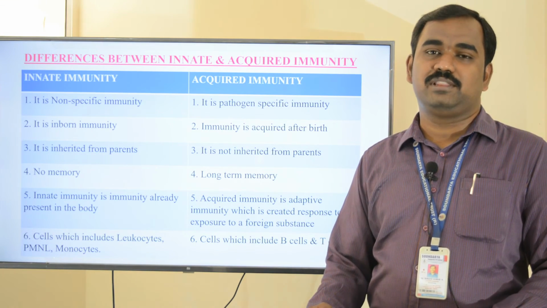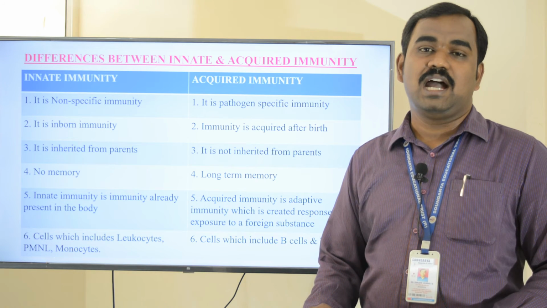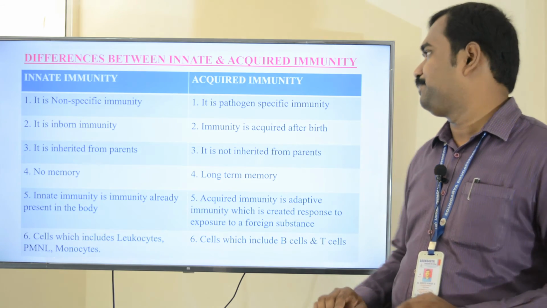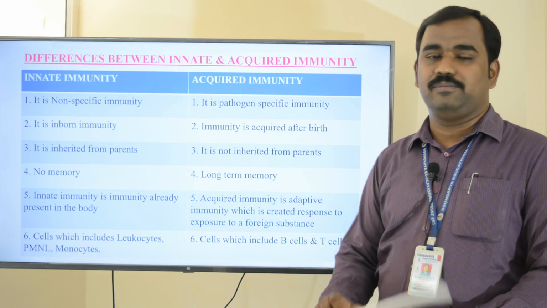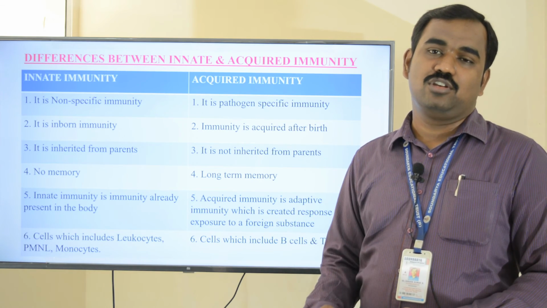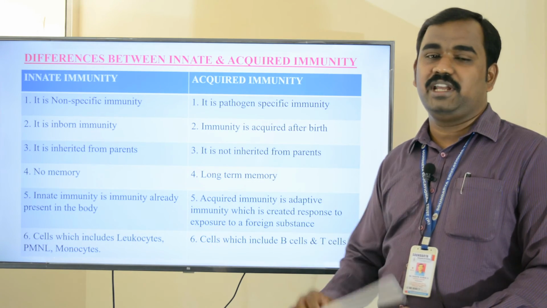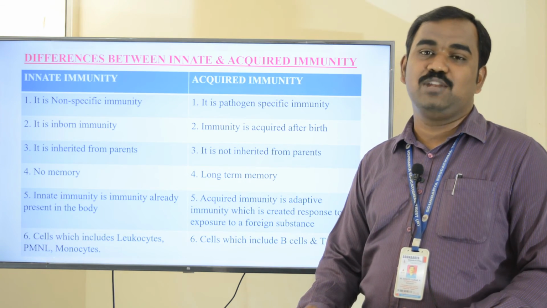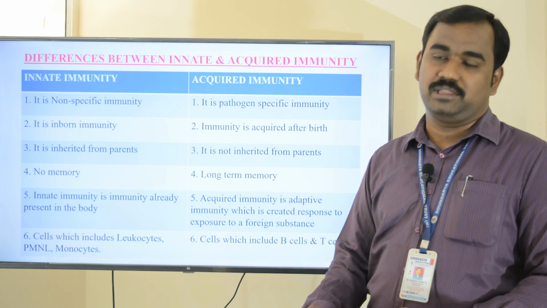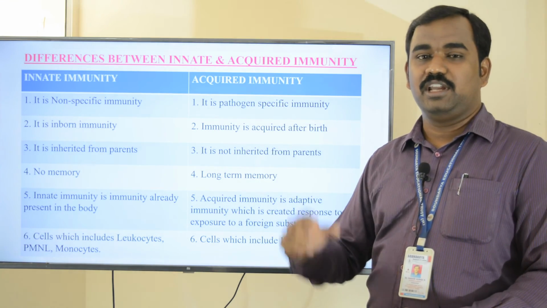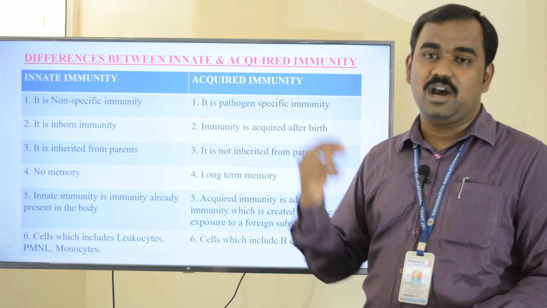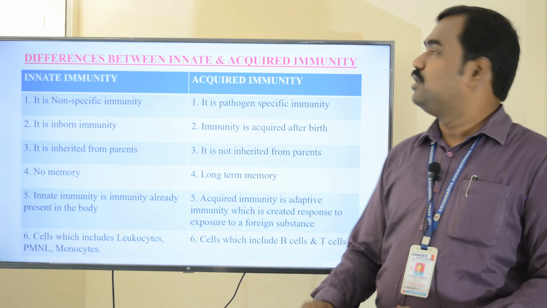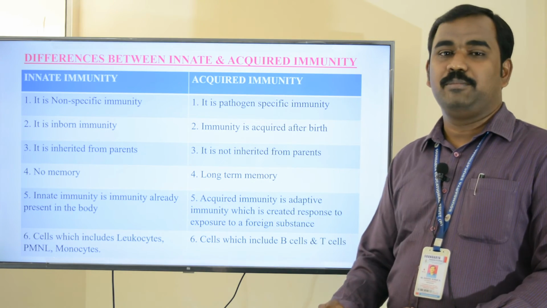Now we have completed the two types of immunity, innate immunity and acquired immunity. Now let us see the differences between innate immunity and acquired immunity. Innate immunity is non-specific. What about acquired immunity? It is very much pathogen specific. Innate immunity is also called inborn immunity, which is present at the time of birth. Acquired immunity is acquired after birth. Innate immunity is inherited from parents. Acquired immunity is not inherited from parents.